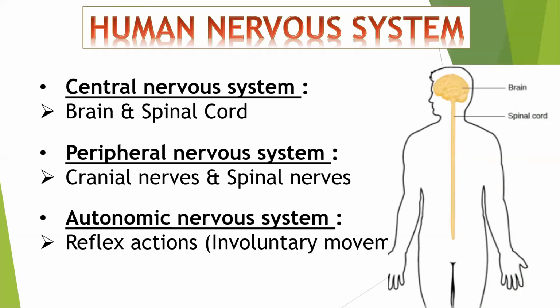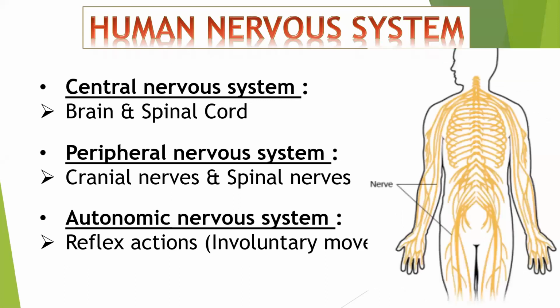Okay. Then here in the diagram, what we are able to see is the diagram of the central nervous system, which includes our brain and spinal cord. And in the next diagram, I'm going to show you how the peripheral nervous system looks. It will have all nerves coming from the spinal cord and the brain.